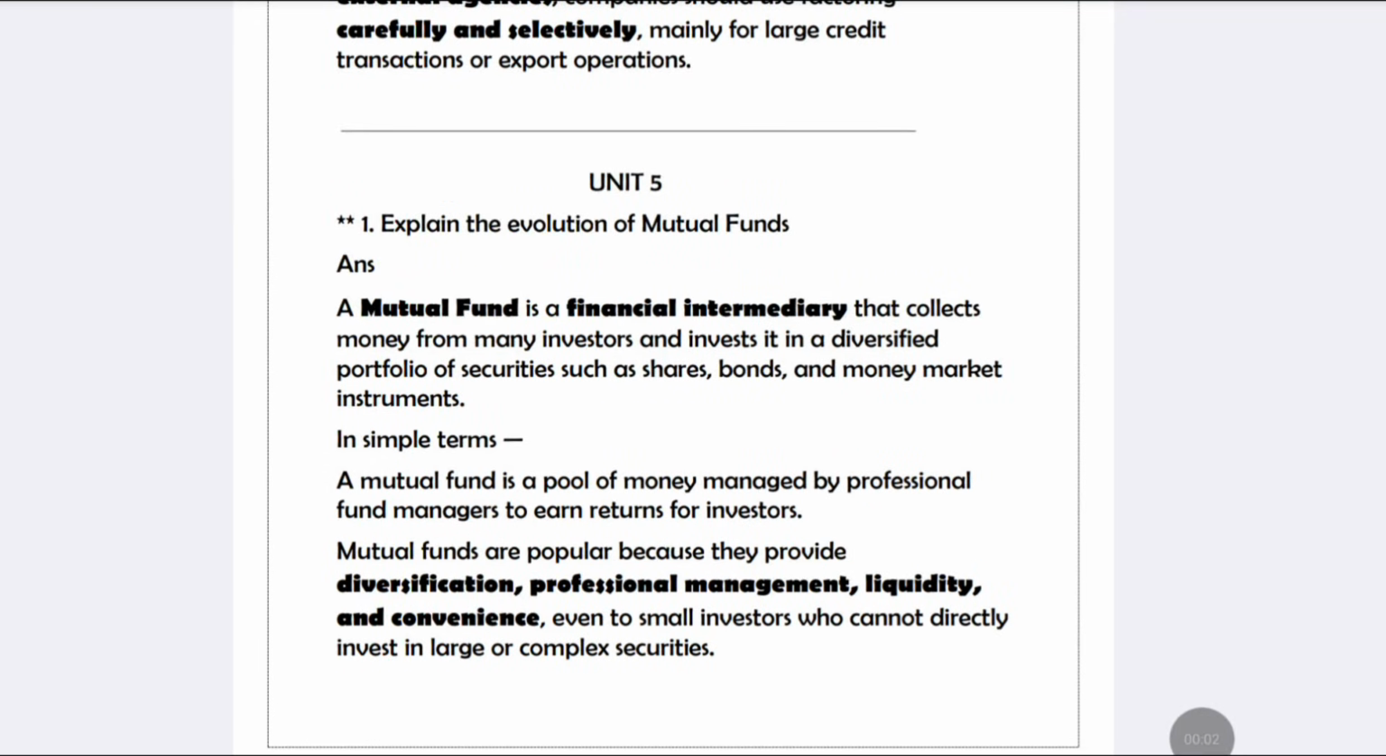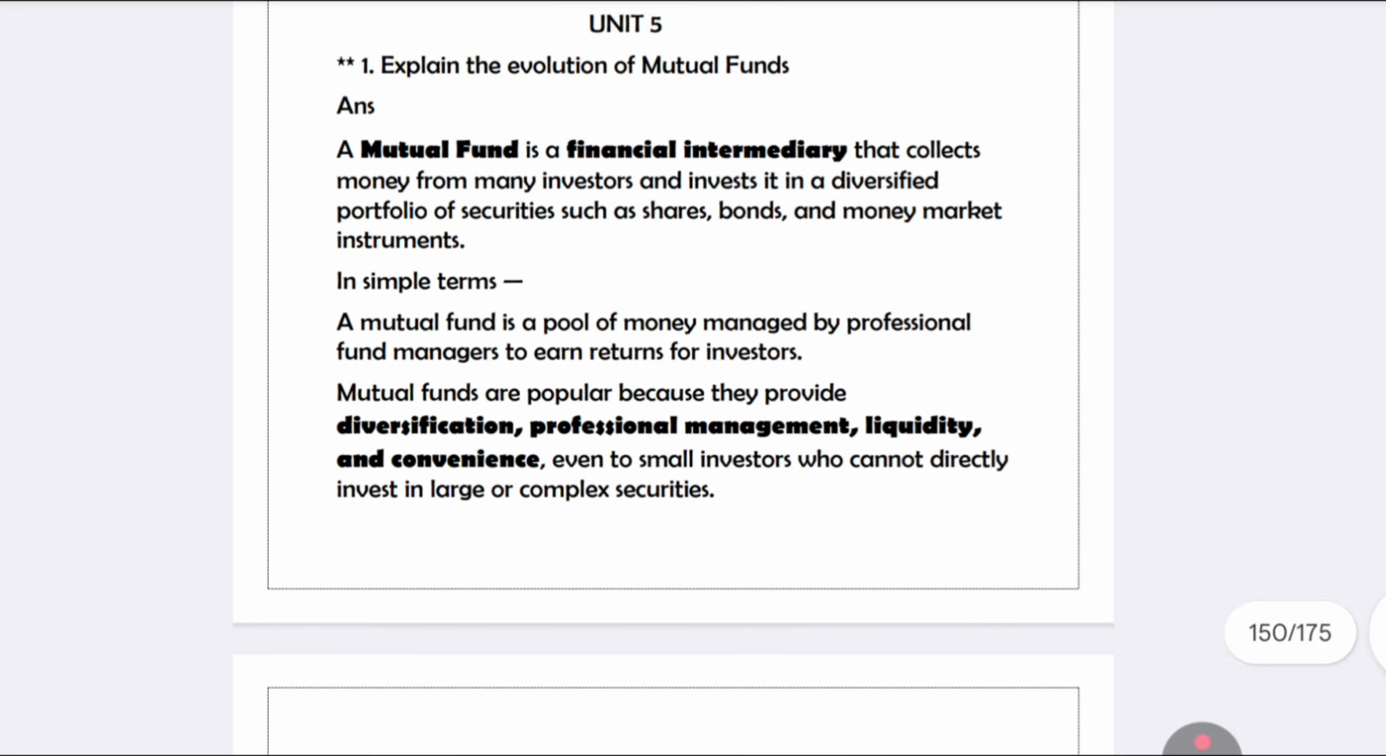In this video we are going to discuss the financial markets and services unit number 5 explanation. The first one we have is the evolution of mutual funds. So how has it evolved? A mutual fund collects money from many investors and invests it in securities like bonds, shares or money markets. A mutual fund is a professional fund manager working to get the maximum returns for the investors. So that is mutual funds.